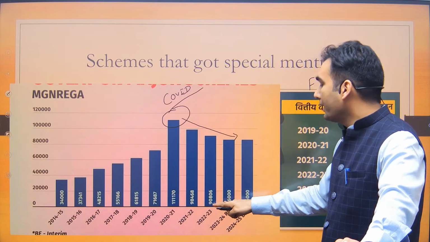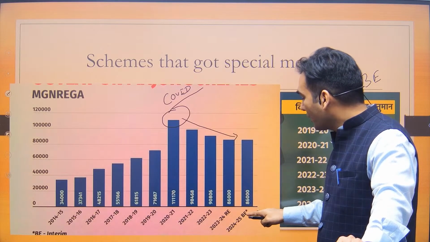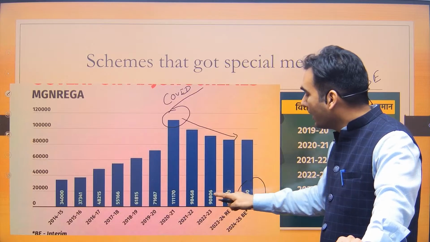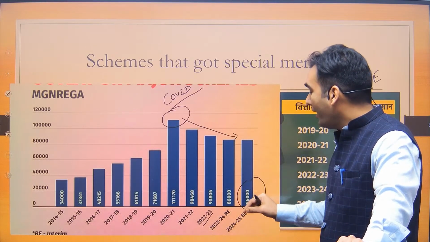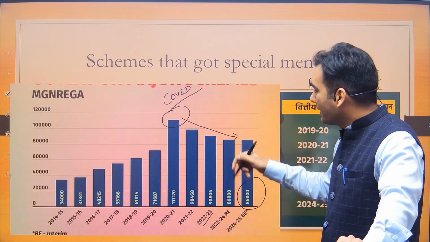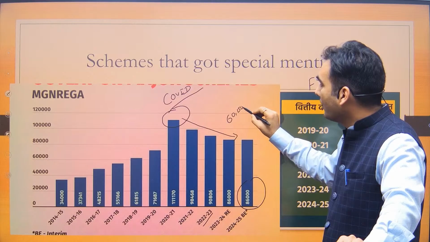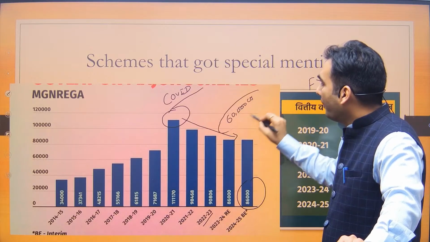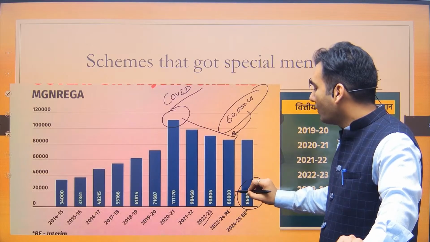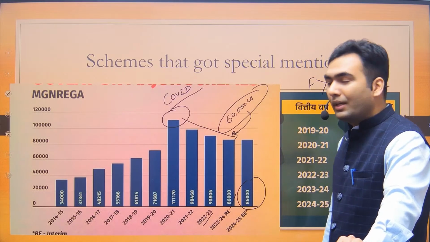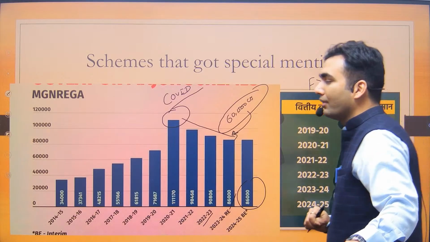In 2022-23, the allocation was already 90,000 crore. So this year's allocation of 86,000 crore is still less than the allocation in 2022-23. And in fact, last year's budget allocated in the budget estimate 60,000 crore, but the government is expecting to spend 86,000 crore. So this figure of 60,000 crore is a confusion created by the government.